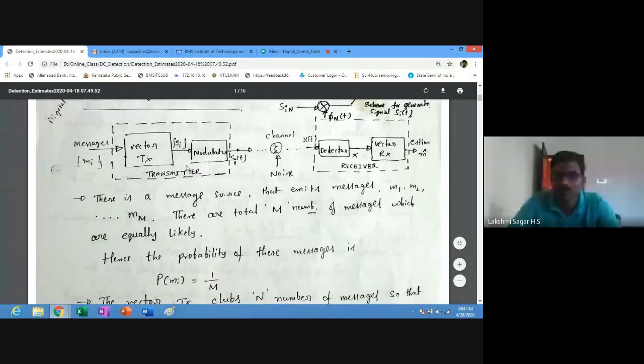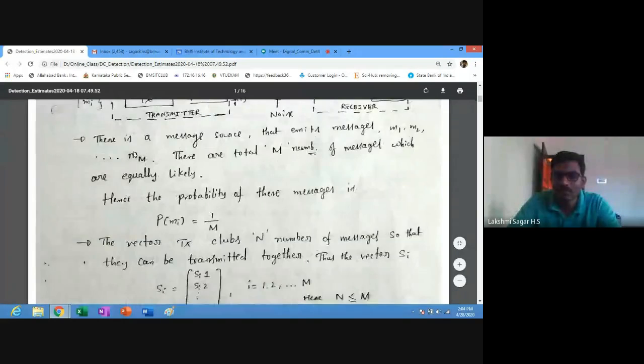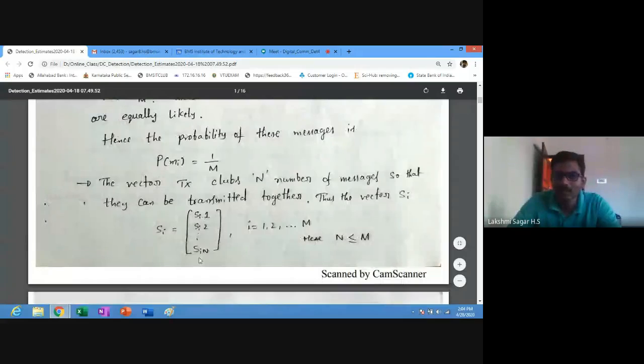The transmitter consists of a vector transmitter and a modulator. The vector transmitter clubs the messages mi into si1, si2, up to siN, so that they can be transmitted together.